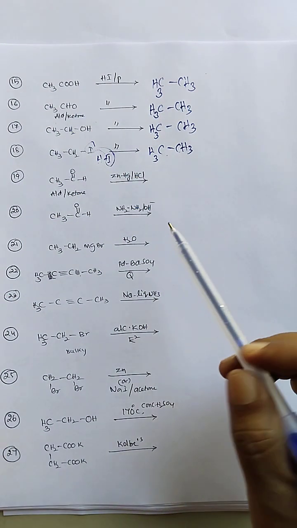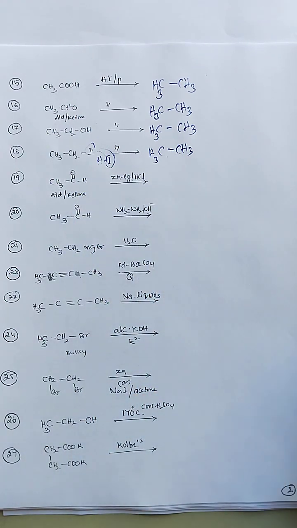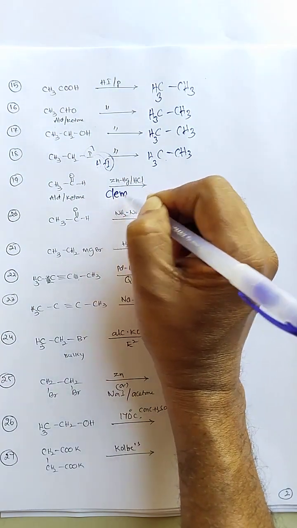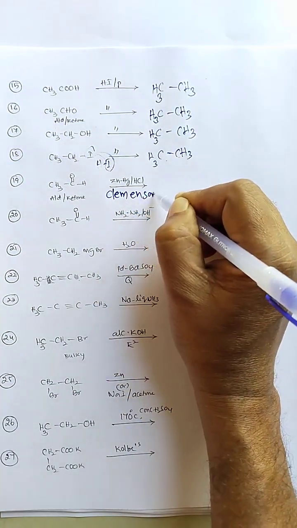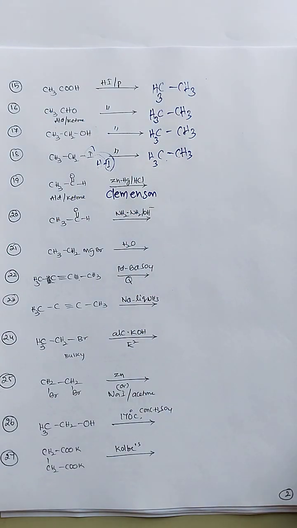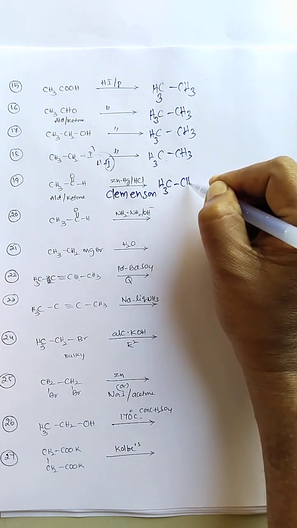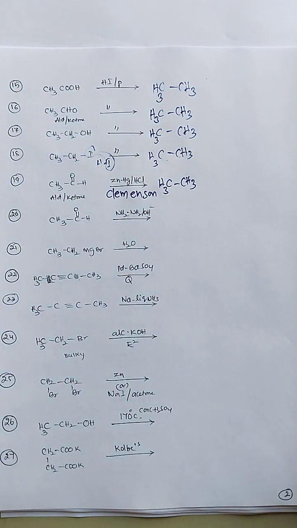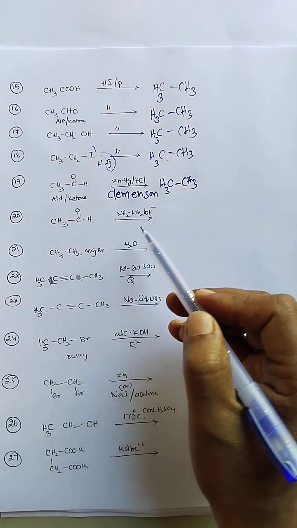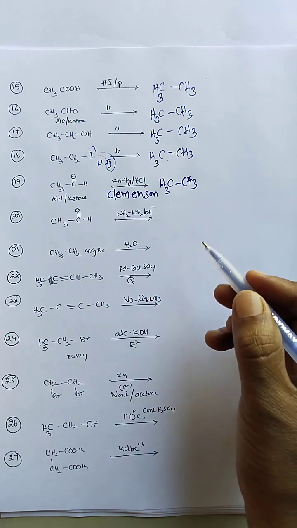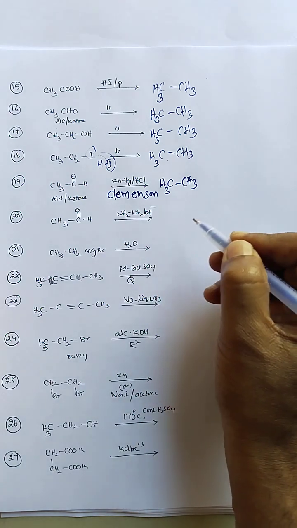Next, aldehydes react with zinc amalgam and HCl. It is a named reaction, the Clemmensen reduction. Clemmensen reduction is particularly used for the reduction of carbonyl compounds into saturated compounds, alkanes. Next, carbonyl reduction with hydrazine in the presence of base also gives alkanes.